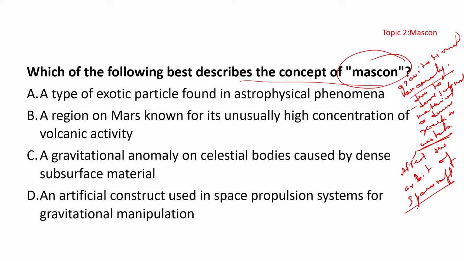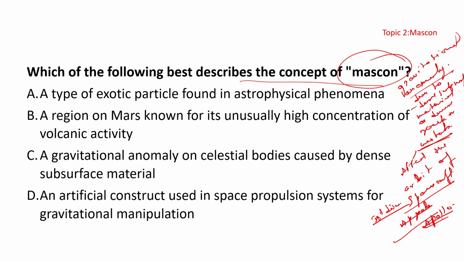Mascons were first discovered on the moon during the Apollo mission. Where was it first discovered? During the Apollo mission, at that time, this discovery was made. In the Apollo mission it was discovered that Mascons affect the orbit of spacecraft and cause variation in the gravitational field.